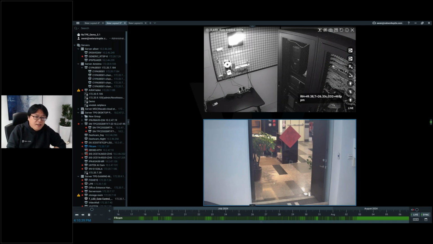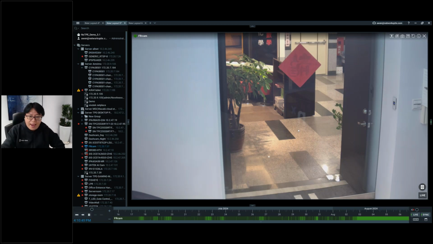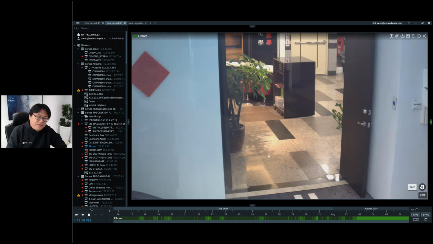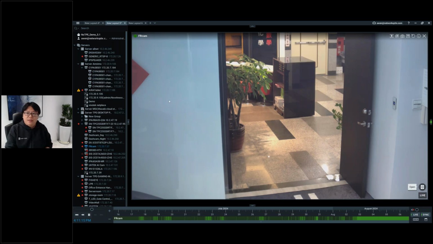And this is the door of our Taipei office. Sometimes when I'm outside meeting customers and a delivery guy comes, he will push the button of the intercom. I get to talk to him on my NS mobile, and then I can remotely open the door for him. I will say, can you please put the package in front of our door inside our lobby, and you can leave. So it's very good to use.